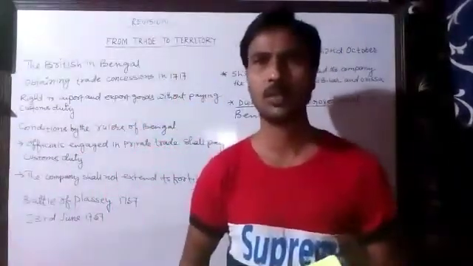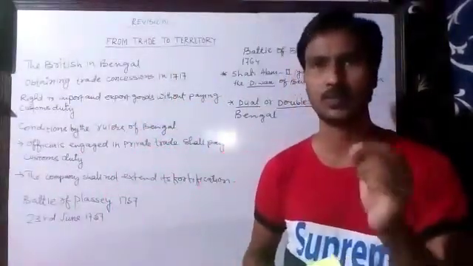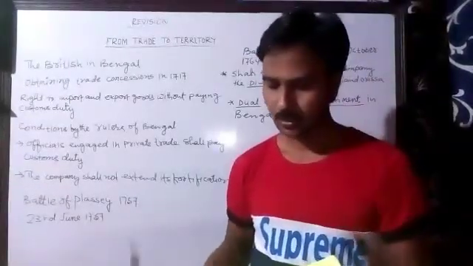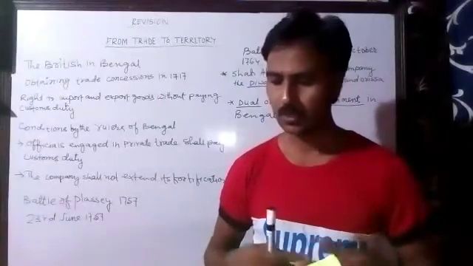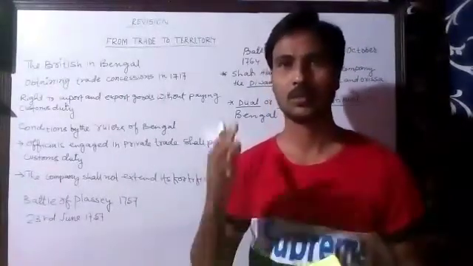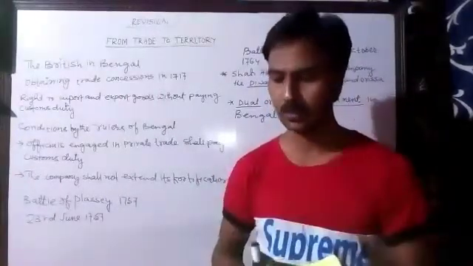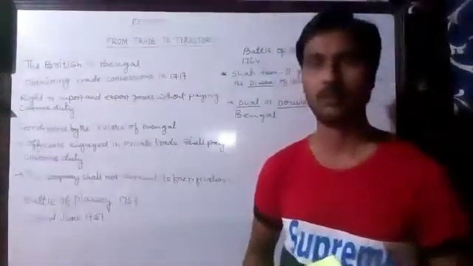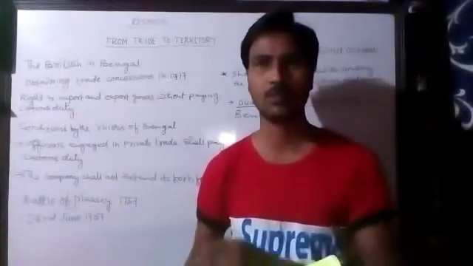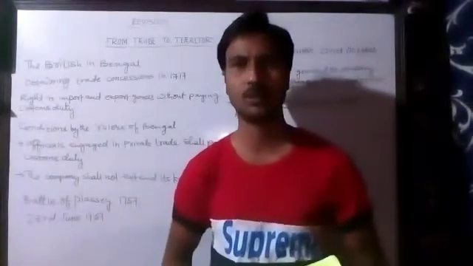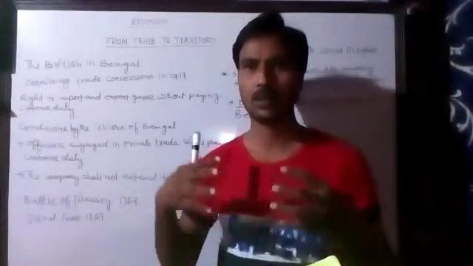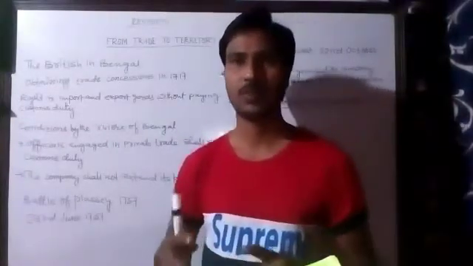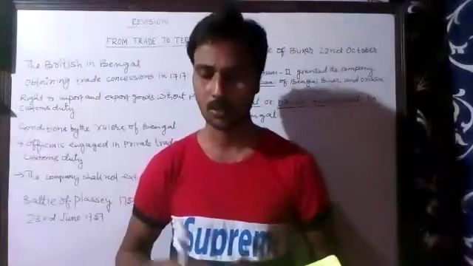Under this dual government, people of Bengal suffered a lot, especially in the 1770s, when a famine struck Bengal in 1770. In 1770 there was a famine in Bengal, where neither the East India Company nor the local rulers of Bengal could help the people of Bengal. As a result, people of Bengal suffered a lot.